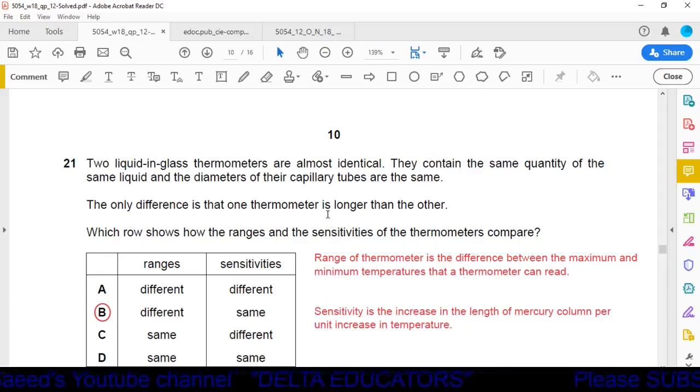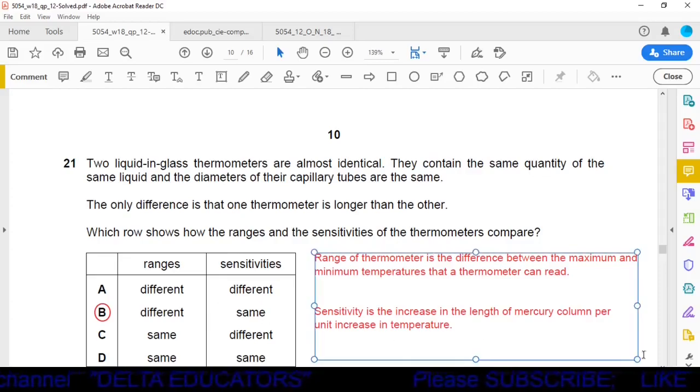The thermometer that is longer can read more temperature than the other. So the only difference is about the ranges and other physical properties will remain same. So we can say ranges will be different and sensitivities will be same, and it is given in option B. So option B is the correct one. Ranges different and sensitivities same.